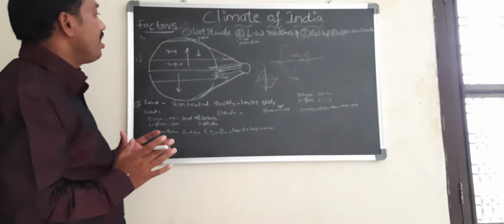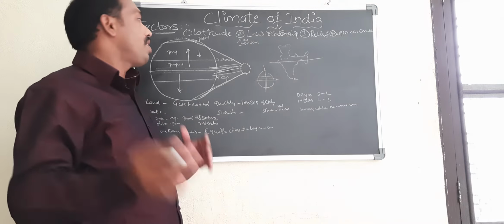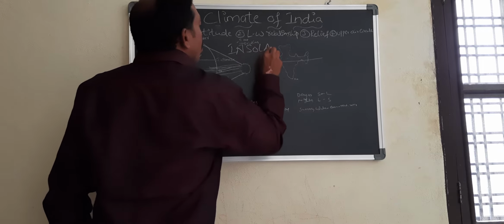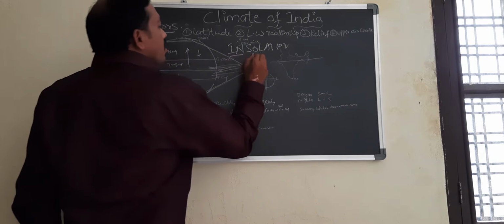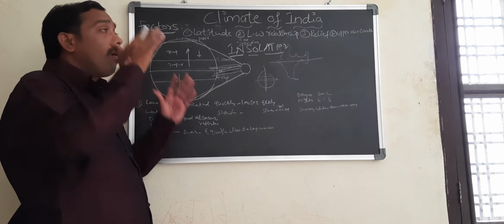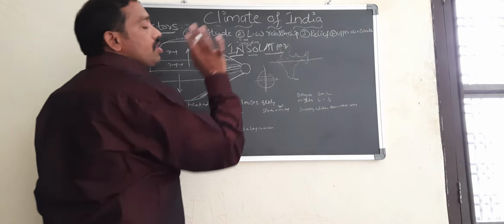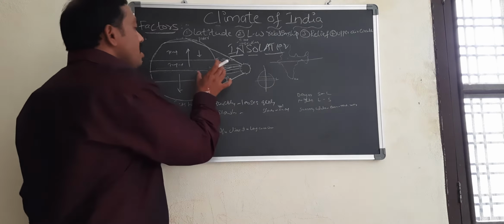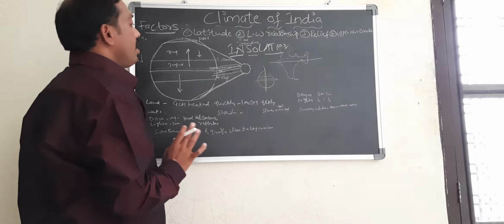Our earth receives energy in the form of insolation. What is insolation? Insolation is incoming solar radiation. Because of insolation, the earth receives temperature from solar energy.